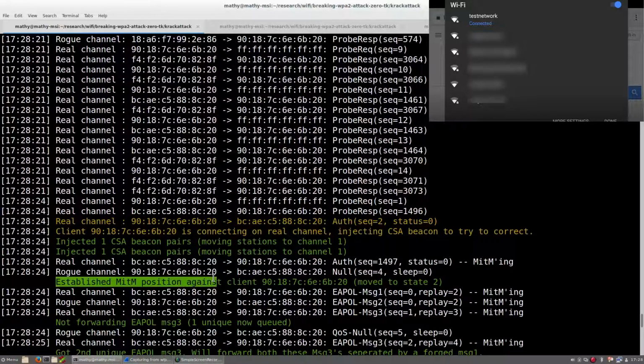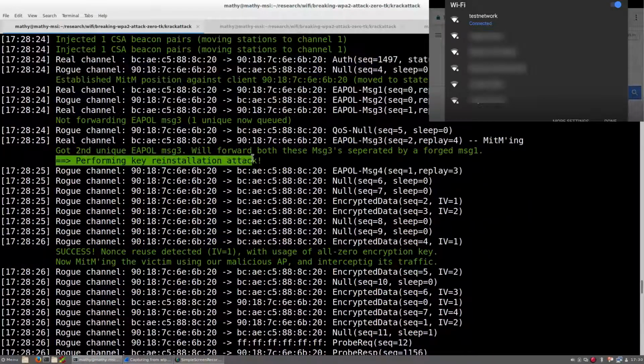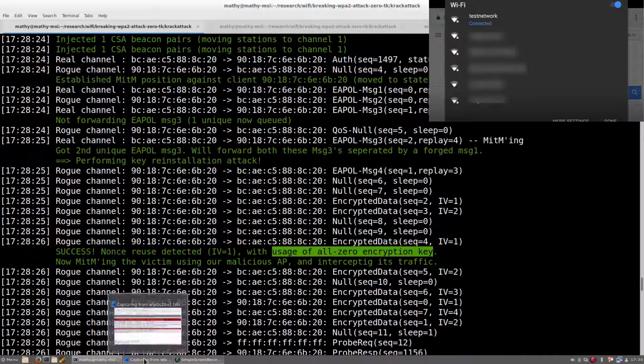Essentially, we now have a man-in-the-middle position between the victim and the real Wi-Fi network. This allows us to reliably manipulate messages and carry out a key reinstallation attack against a four-way handshake. Normally, after executing such an attack, the victim will reuse nonces when encrypting data frames, and this allows us to recover any encrypted data. However, due to an implementation bug, Android and Linux will not reinstall the actual secret key. Instead, they will reinstall an all-zero encryption key. This makes it trivial to intercept and manipulate all data that is transmitted by these devices.